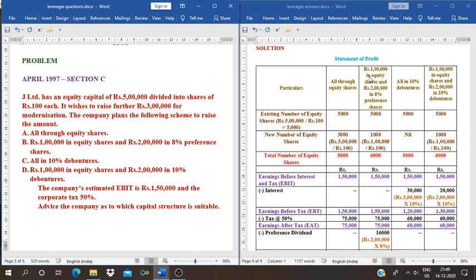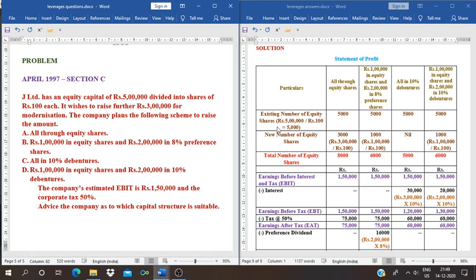The second one is rupees 1 lakh in equity shares and rupees 2 lakh in 8% preference shares. The third one is all in 10% debentures. And the fourth one is rupees 1 lakh in equity shares and rupees 2 lakh in 10% debentures. Whatever is given in the problem, those four schemes or alternatives I have entered here.